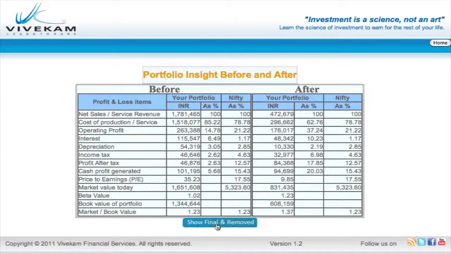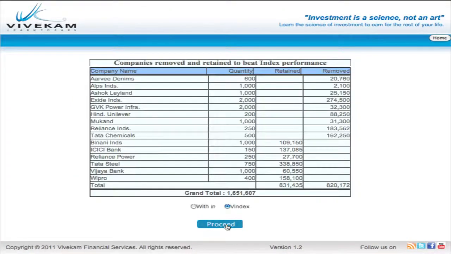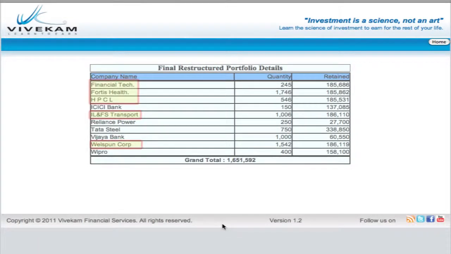After this, you will have the status of the portfolio before and after this exercise to know how your portfolio's financials improved. Proceeding further, you will have the retained and removed companies list with amounts. If you wish, Vivekam can suggest the stocks to be bought with the amount realized from removed stocks. If you wish to distribute the amounts in good stocks owned by you, Vivekam will distribute the amount in companies that are considered best in that order.